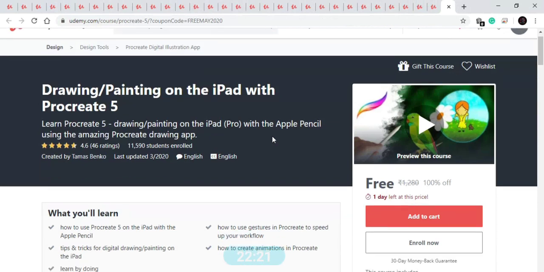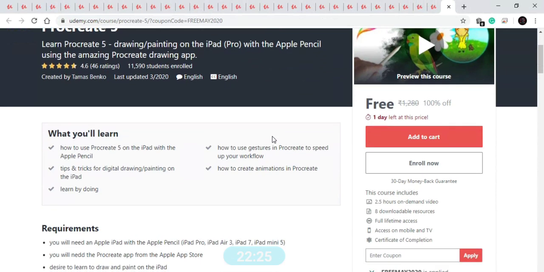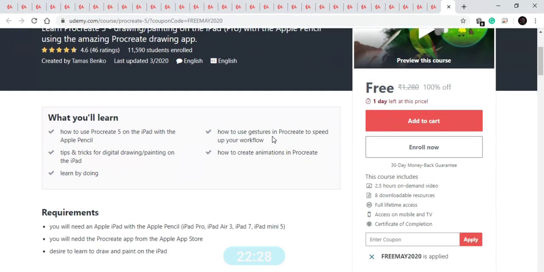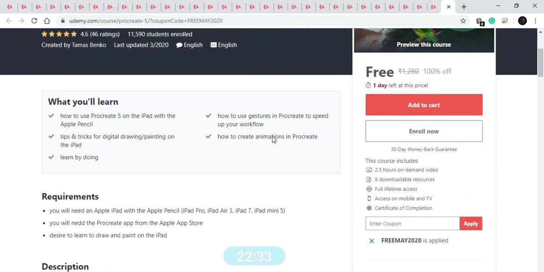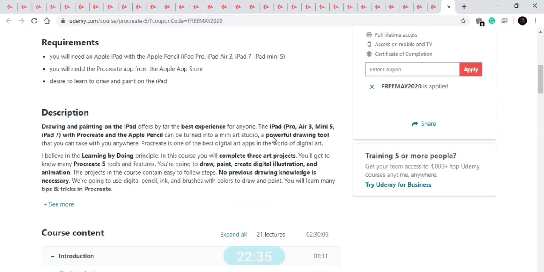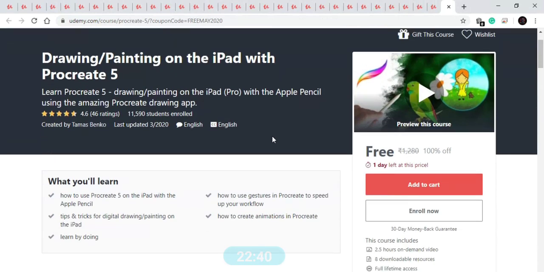Our last course is on drawing and painting on the iPad. In this course you will learn how you can learn drawing or painting on the iPad, and this is a 2.5 hour course, available for free for 1 day, and comprises 21 lectures. So if you want to learn something creative, something new, then you can get enrolled for the course. In this course you will learn how you can become a good painter with Apple Pencil and iPad. So this is a good course to get enrolled for. In this course you will also get 8 downloadable resources.